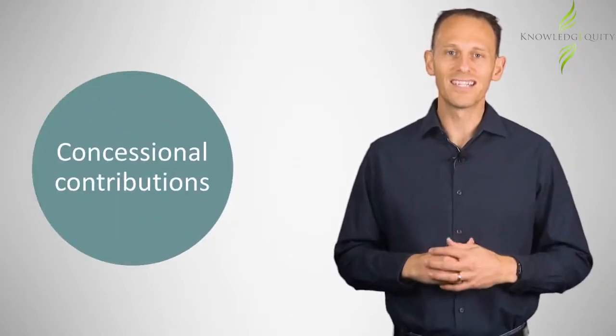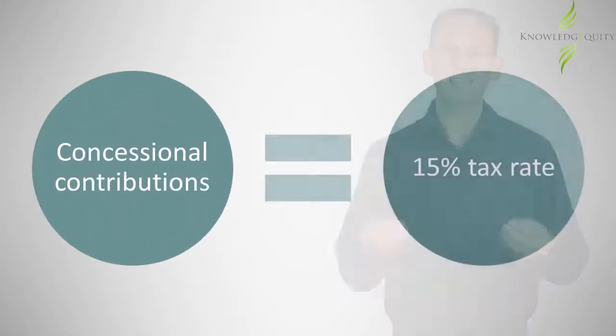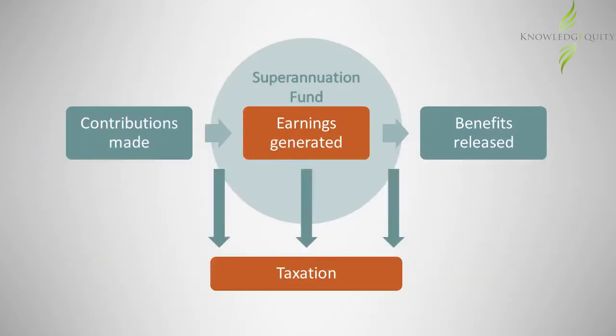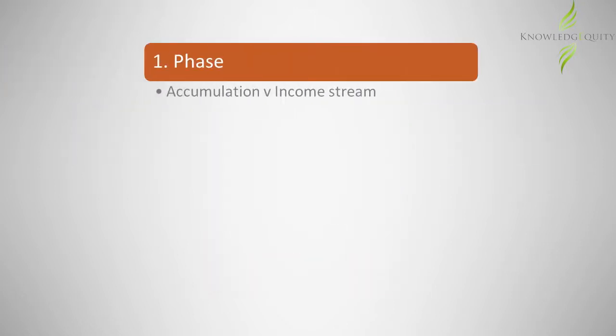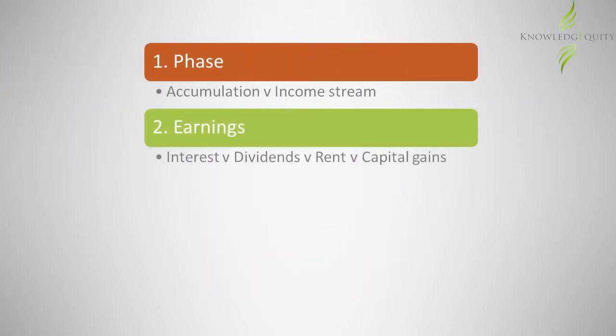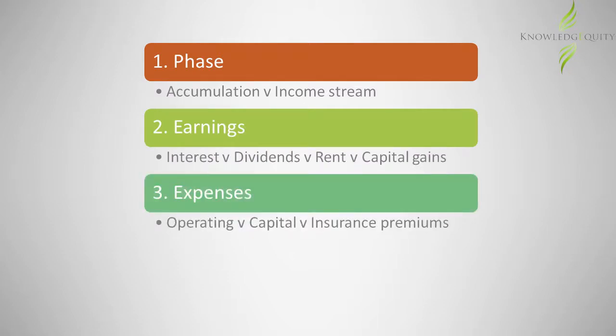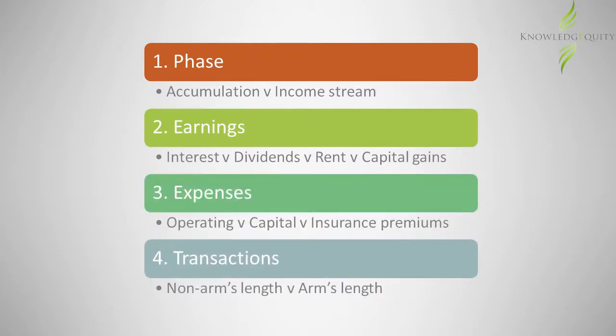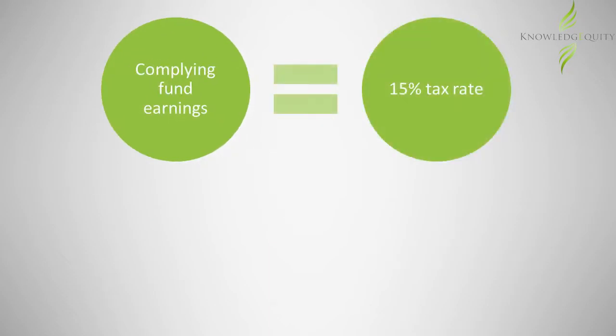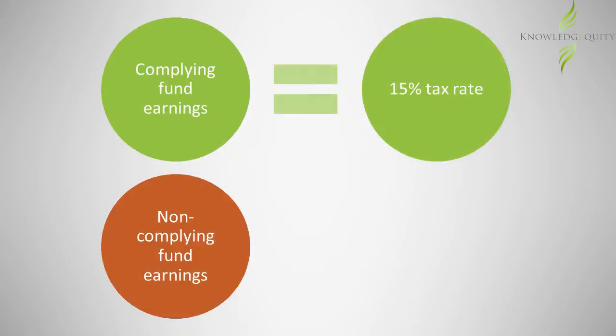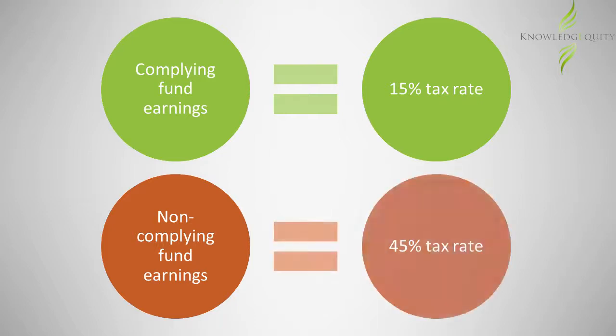Taxed superannuation funds treat concessional contributions as assessable income, and so they are taxed upon entry to the fund. However, non-concessional contributions are not subject to taxation. Once inside the superannuation fund, there are a range of taxation consequences that depend on the phase the fund is in, the types of earnings generated, the expenses incurred, and the classification of transactions. While complying funds enjoy concessional tax treatment, earnings in non-complying funds are taxed at the top tax rate.